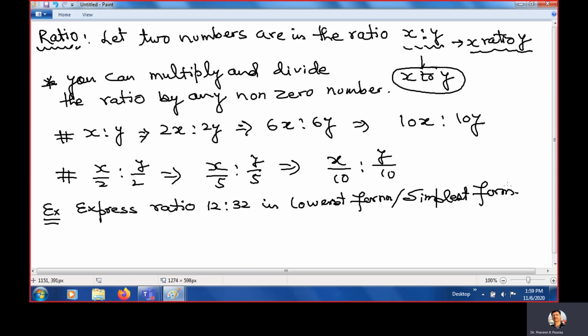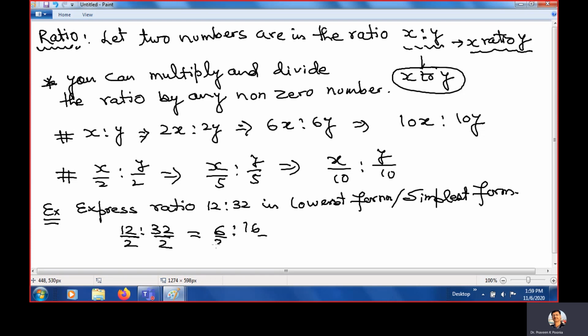Clear? So 12 and 32 are given. Here it is even, here it is even, so you can divide by 2, divide by 2. How much is it equal? 6 ratio 16.